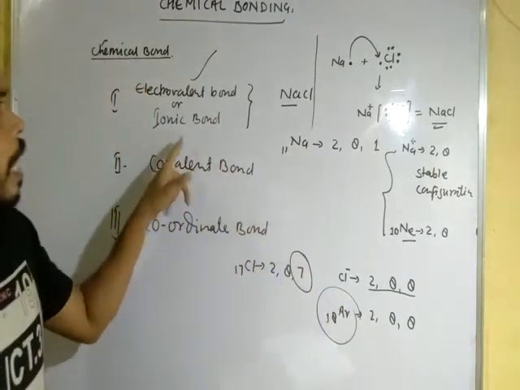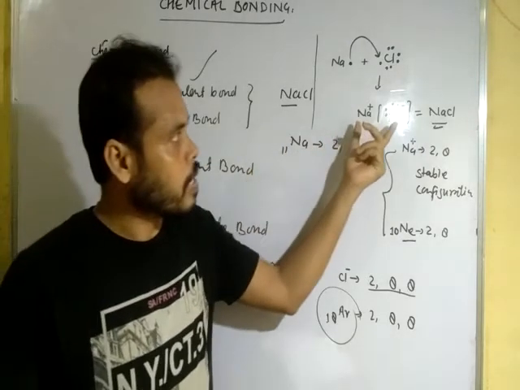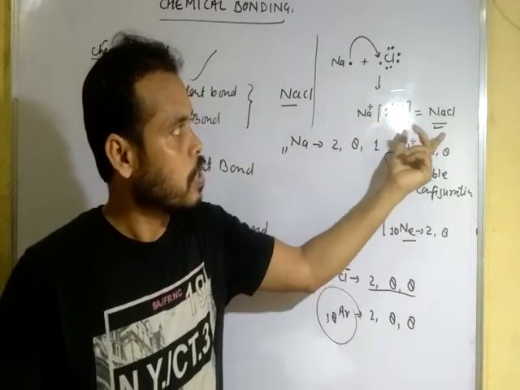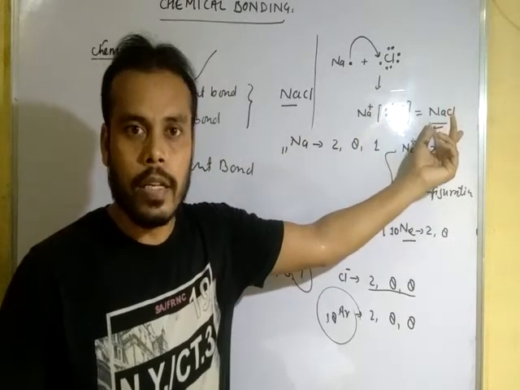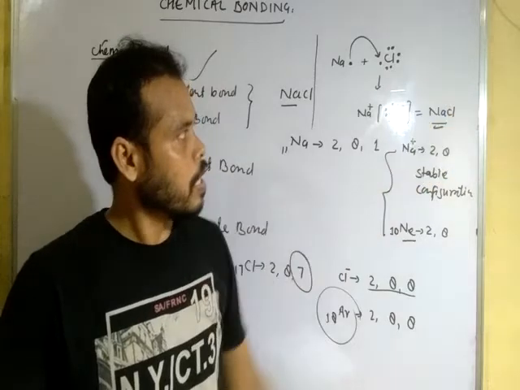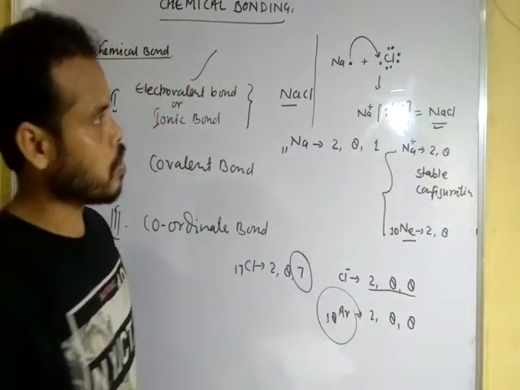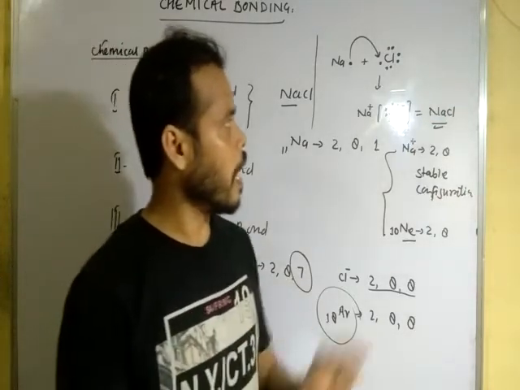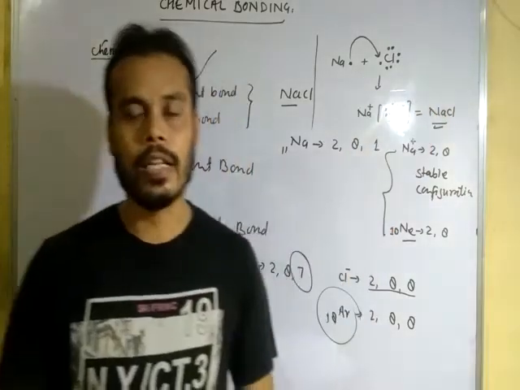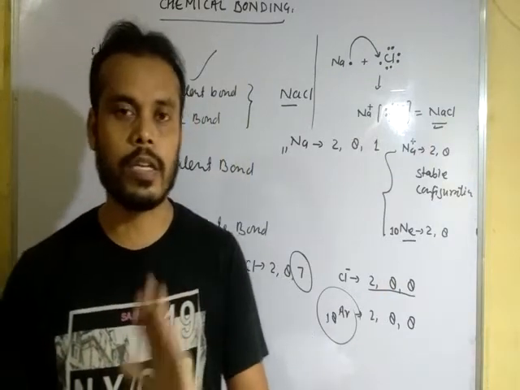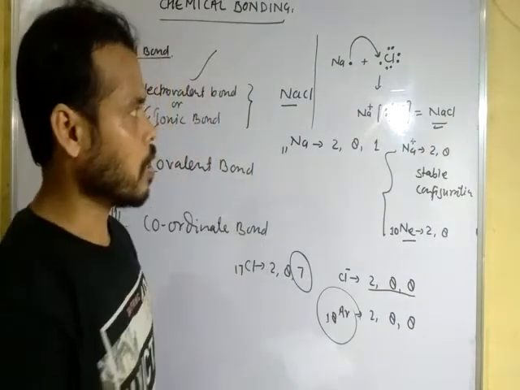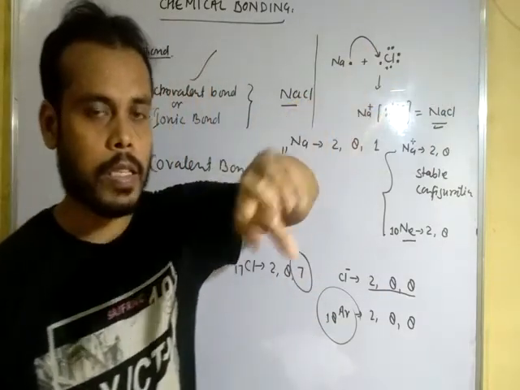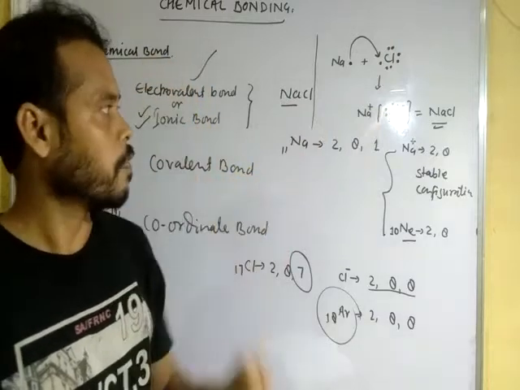And why is this called an ionic bond? Because the force of attraction between two opposite charges occurs to form a NaCl crystal. Okay, dear student, NaCl crystal, NaCl molecule, so it is called an ionic bond. The force of attraction acting between the Na and Cl is known as electrostatic force. Okay, the force acting between the sodium and chlorine is called electrostatic force.